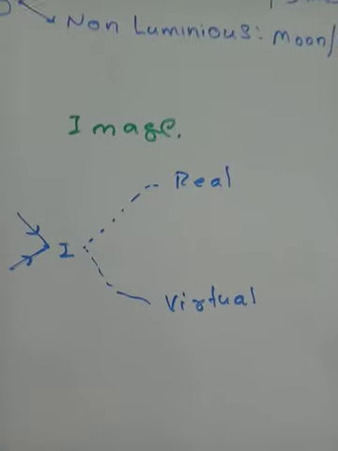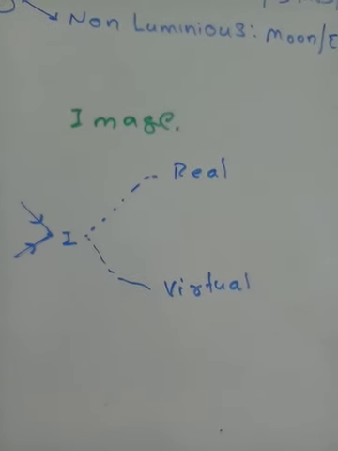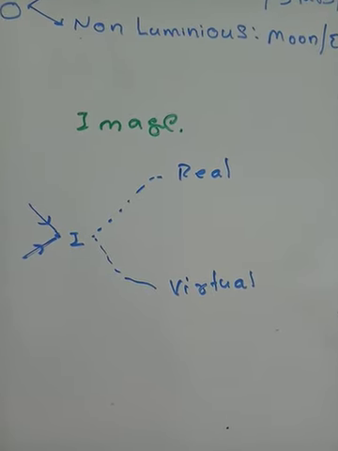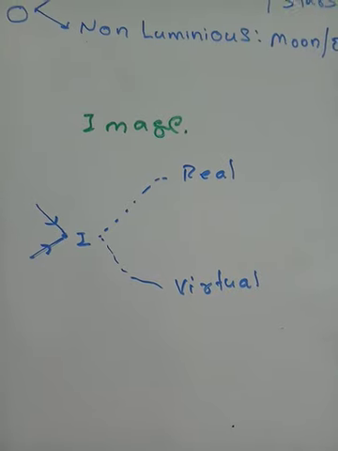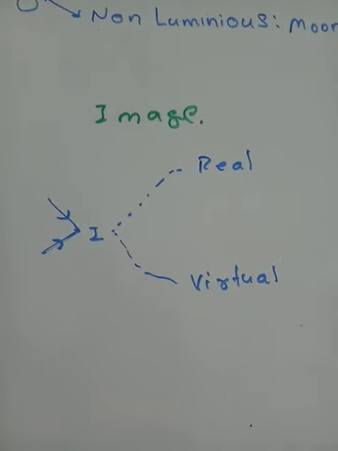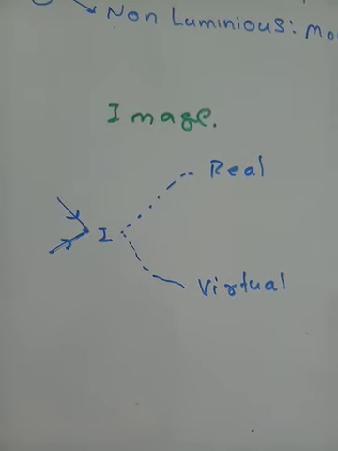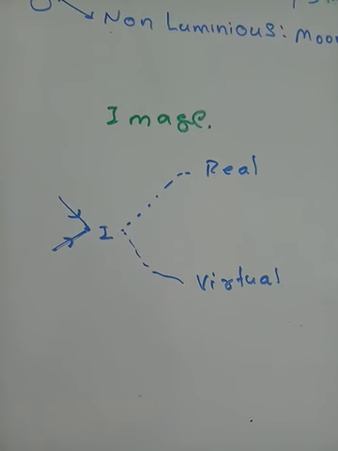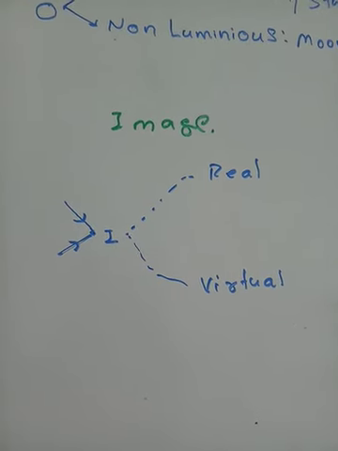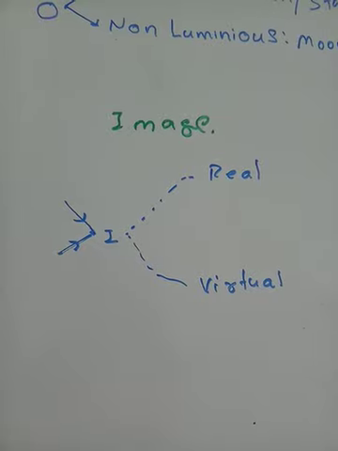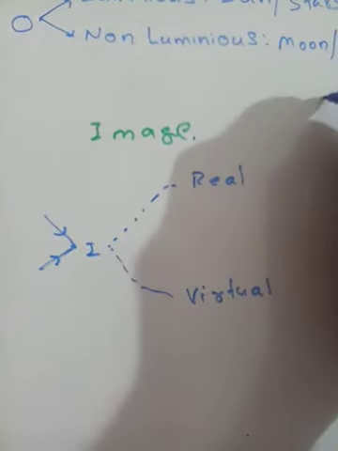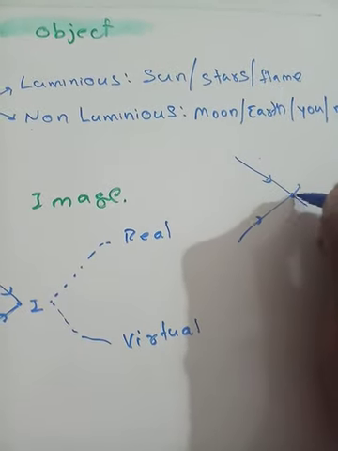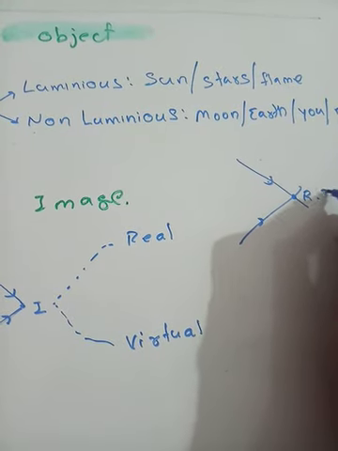Today we encounter this word, virtual, very many times. What is virtual? Something which is not real is virtual. Now it's time to understand exactly the difference between real image and virtual image. What is a real image? A real image is the one which is formed by the actual meeting of rays. If the rays are coming and exactly meeting at a point, then this point will be known as a real image.